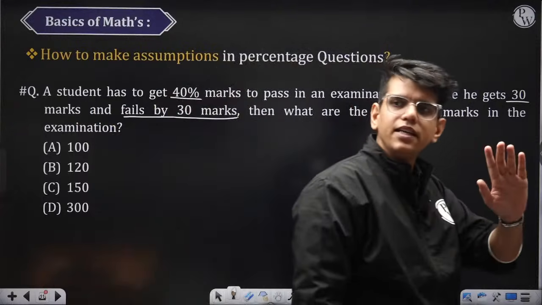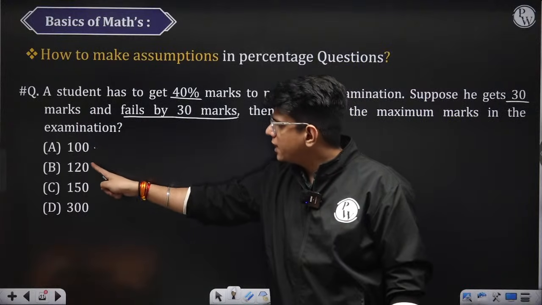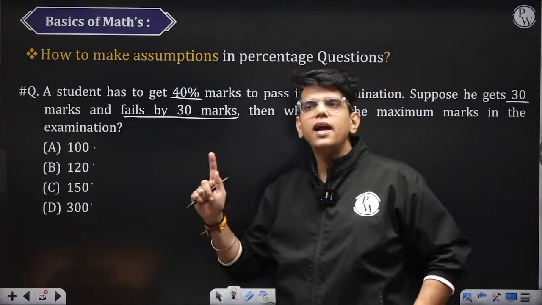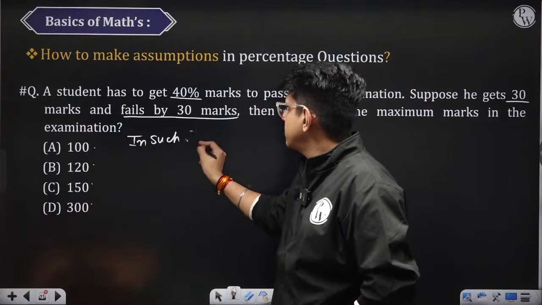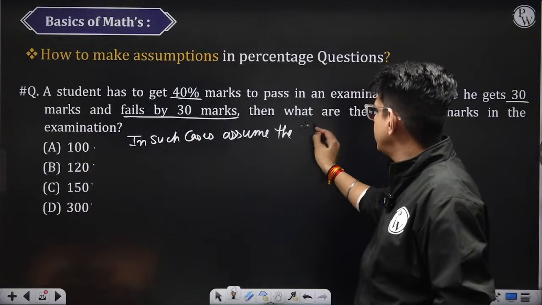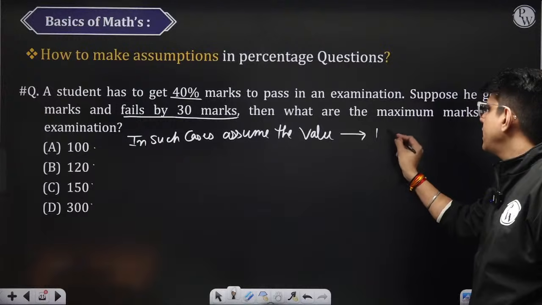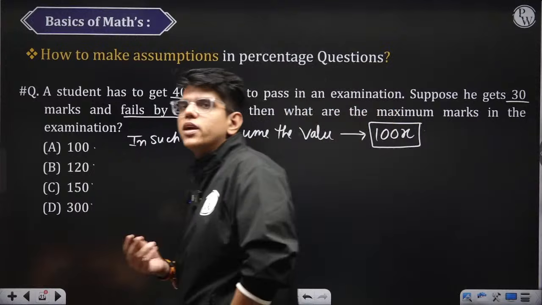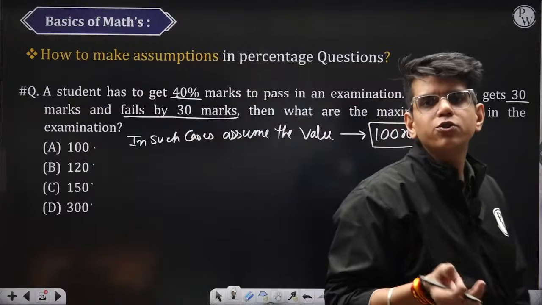Okay? Here, what I am trying to tell you is, I know all of you will get the answer. I am not concerned with the answer. My point is how to assume things. Here, the answer is given in terms of exact values and not percentages. The options are not in percentages, but in exact values. In such cases, assume the initial value to be 100x. In all the questions where everything is in percentages, you can do it by 100, and in all the questions where we need to find an exact value, you should start with 100x.